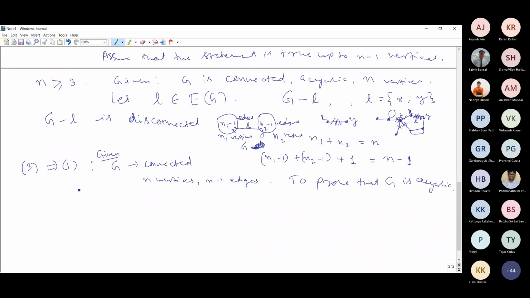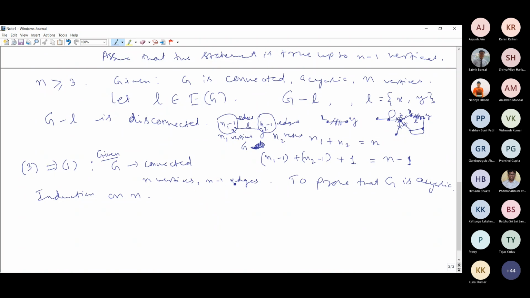So how do we prove this is acyclic? Again, we shall do induction on the number of vertices N. N vertices, N minus 1 edges is given, and it is connected.